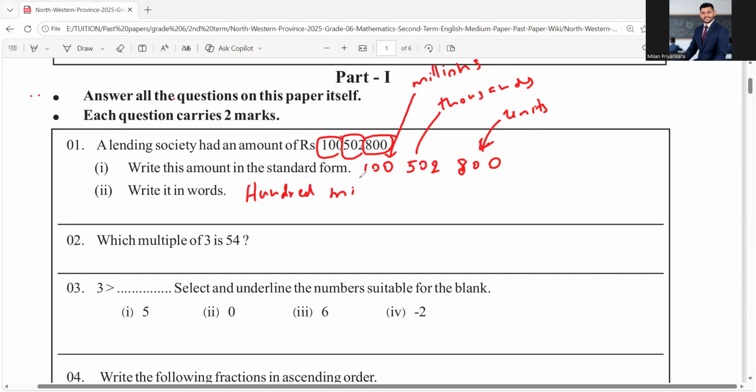Then 502 thousand, because in the thousand period, you have 502. 100 million, 502,000, 800. So if you get this answer like this, you will have the 2 marks for that, right?